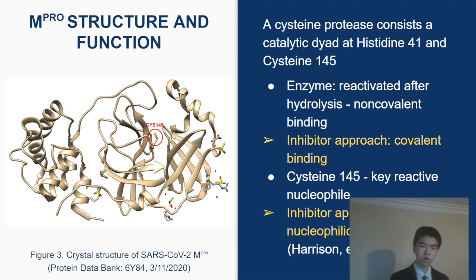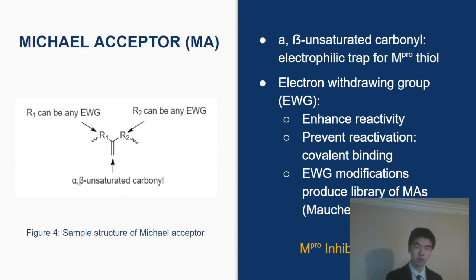Knowing this, our inhibitor approach focuses on inhibiting a thiol group by preventing the restoration of the enzyme. Thus, seeking irreversible inhibition of a cysteine protease, we introduce the star of the show, which are Michael acceptors. Michael acceptors are a class of compounds containing an alpha-beta unsaturated carbonyl, which acts as the main trap to covalently inhibit a thiol, such as the main protease.